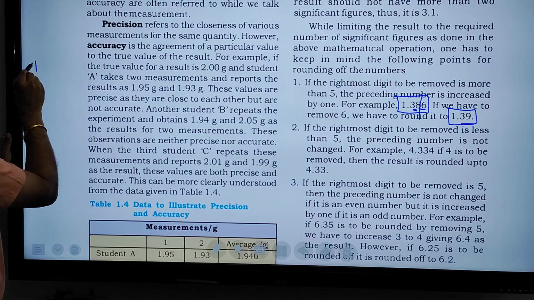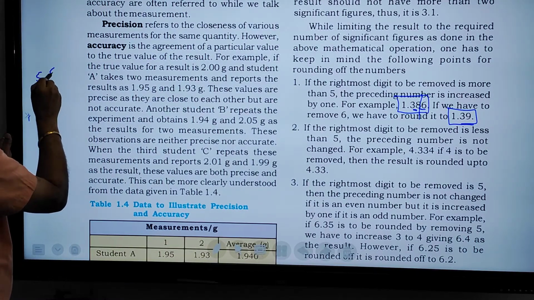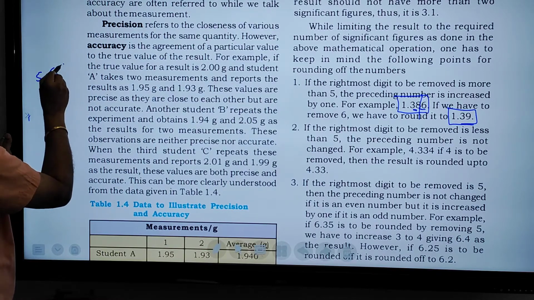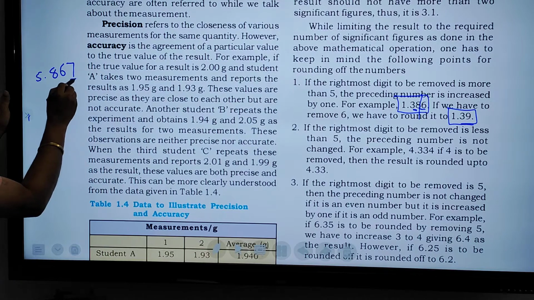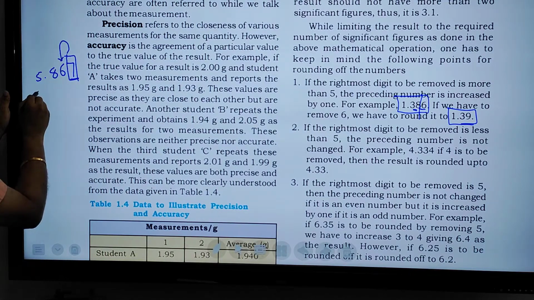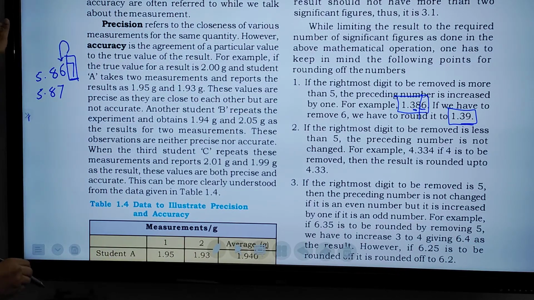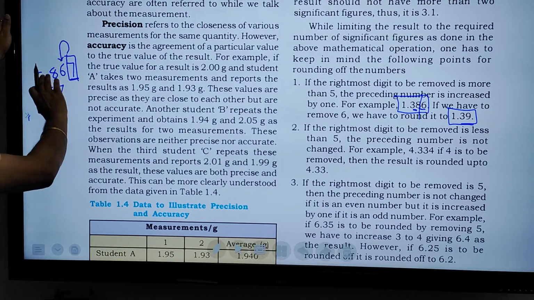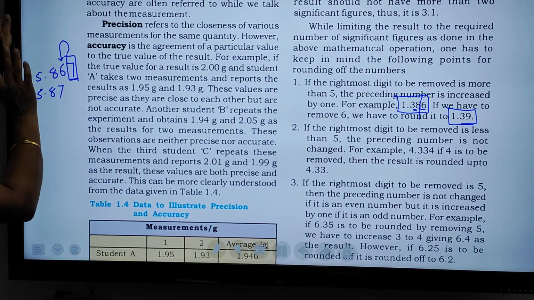Giving another example. Suppose we are having 5.867. The last number is more than 5. So we can delete the 7 by adding 1 over here. So it is 5.87. You need not write 3 digits after the decimal point, you can write 2 digits after the decimal point.